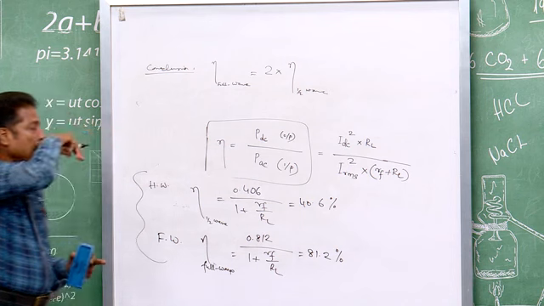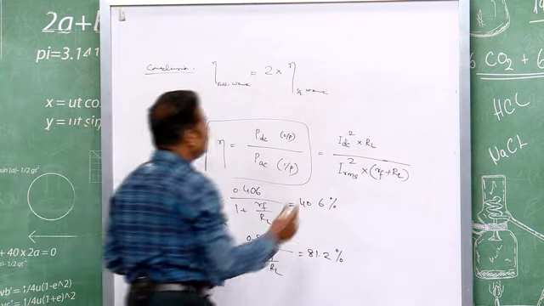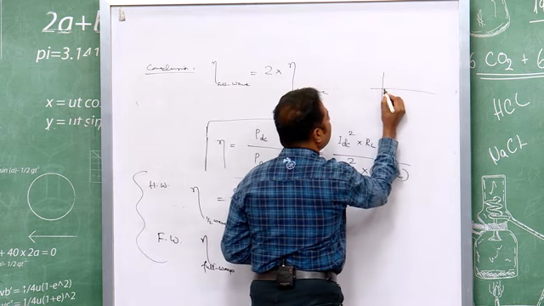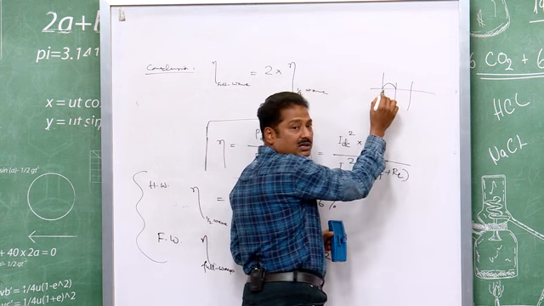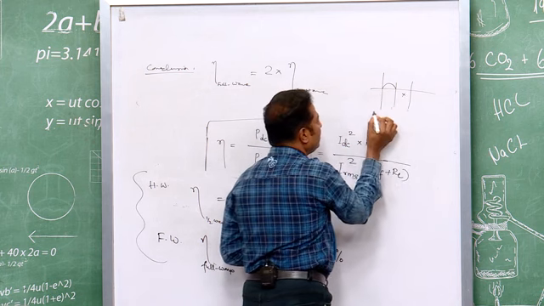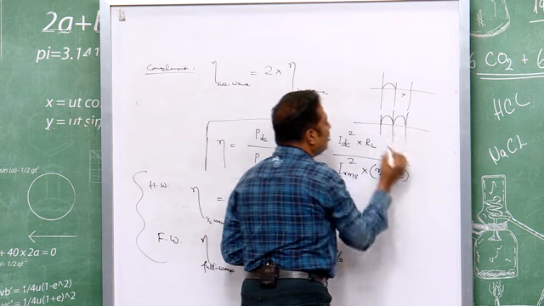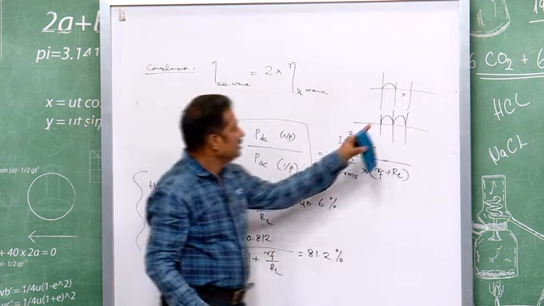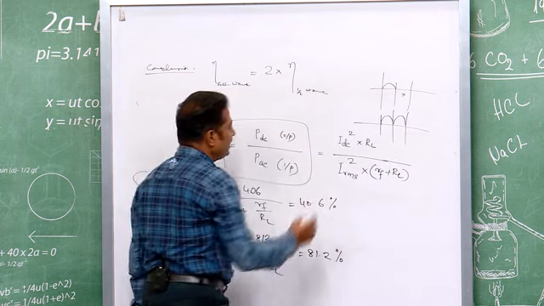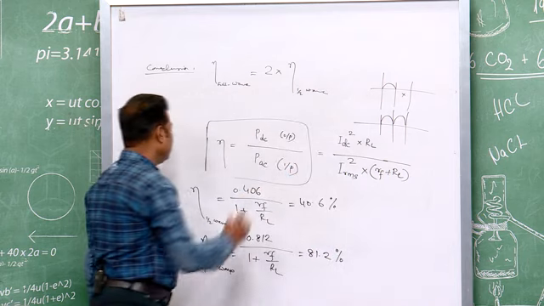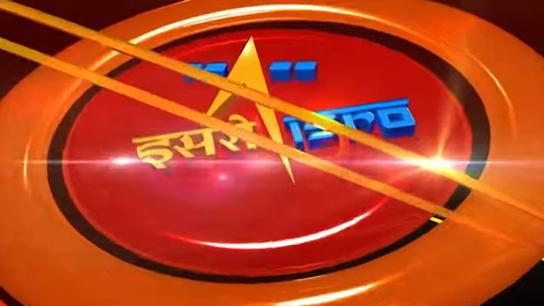This is your conclusion, and you see why it is so, because in half wave you are getting output for half cycle only, but in full wave you are getting it for both the cycles. This is twice of that one, therefore, you are getting twice the efficiency of the half wave rectifier.